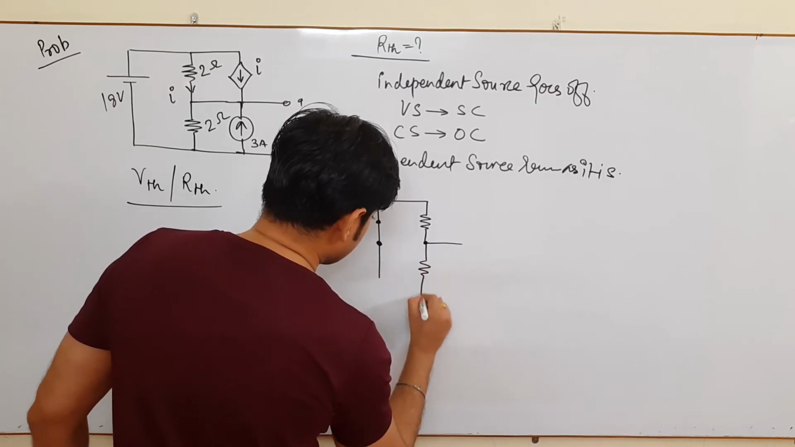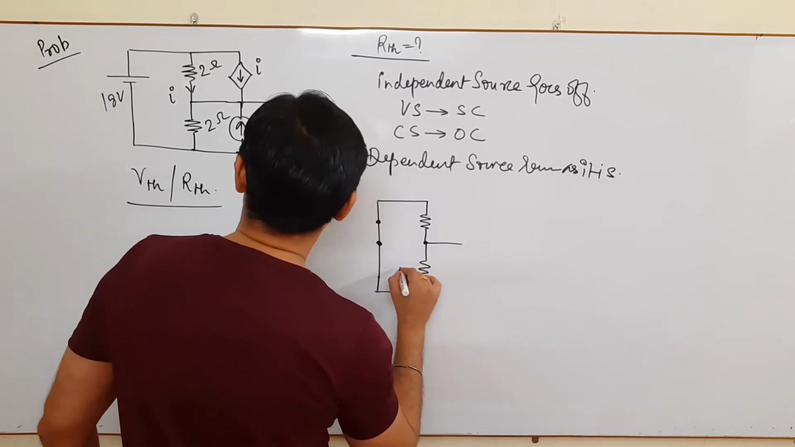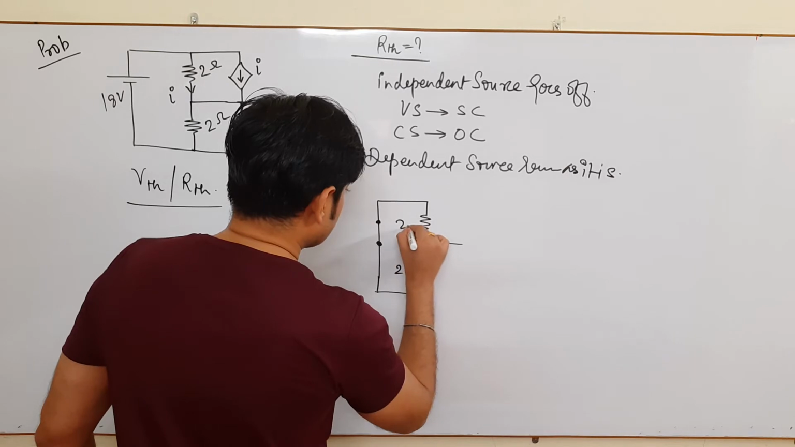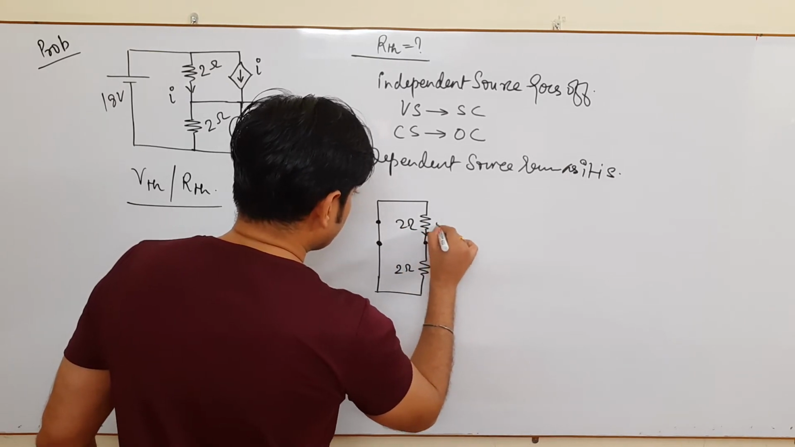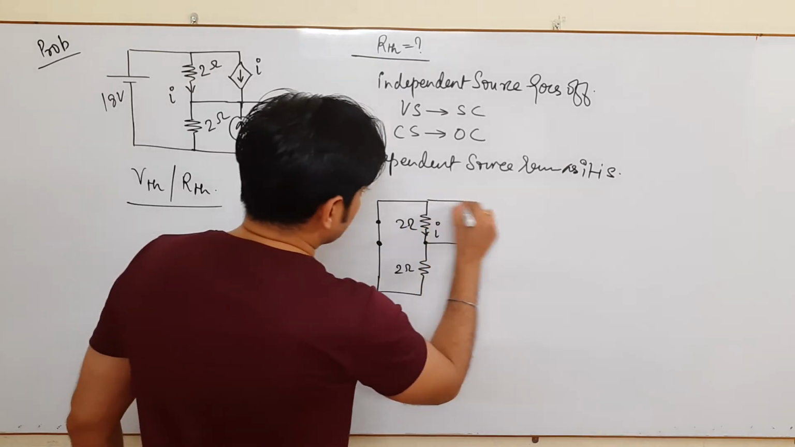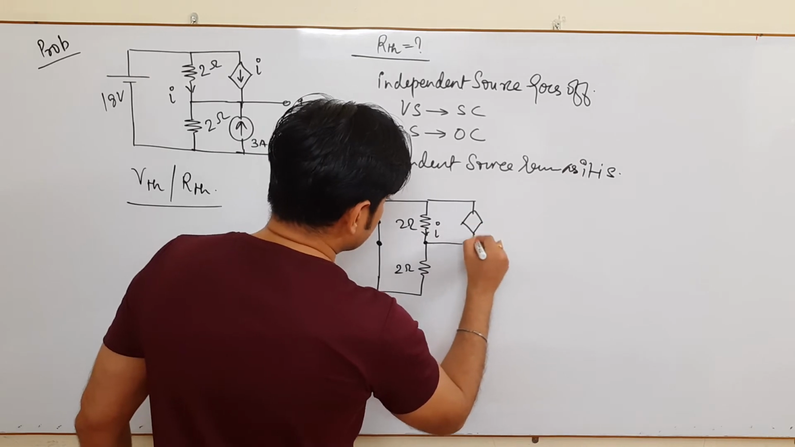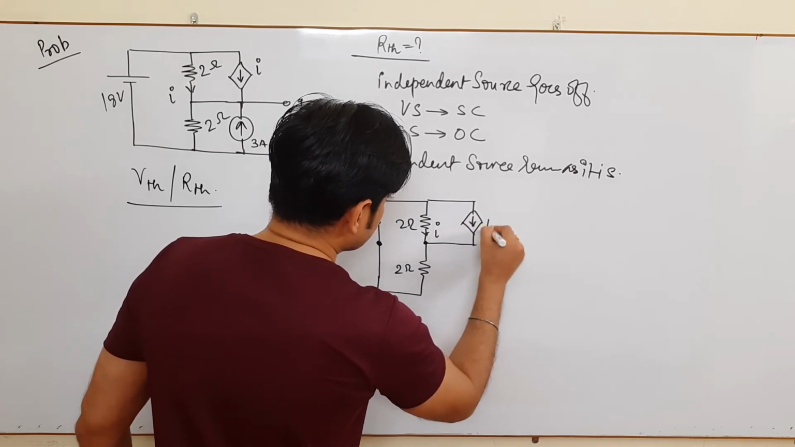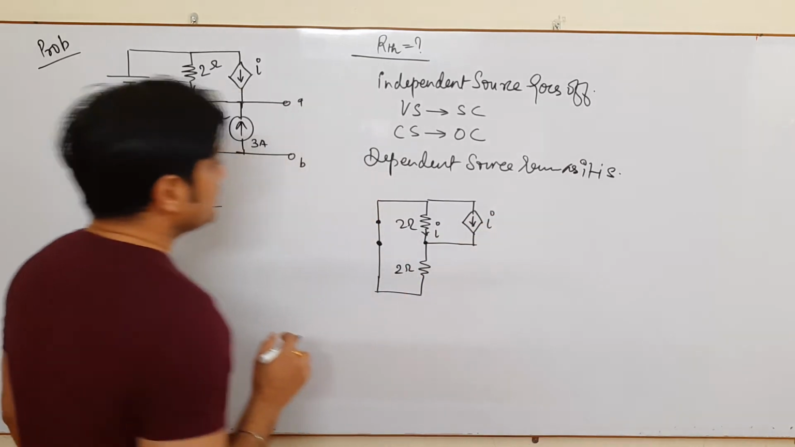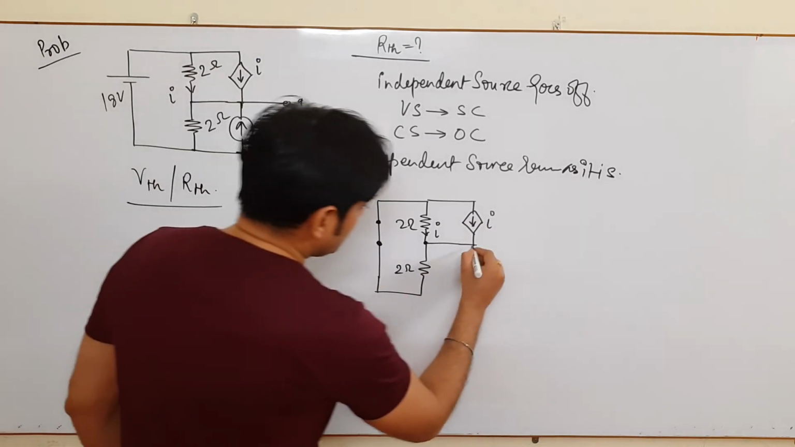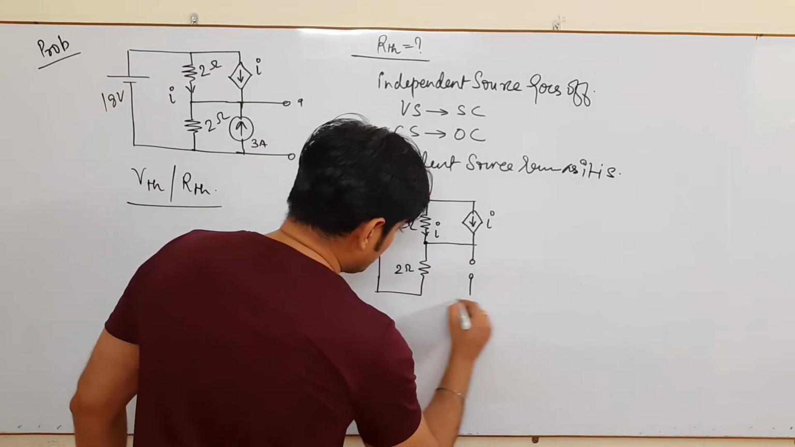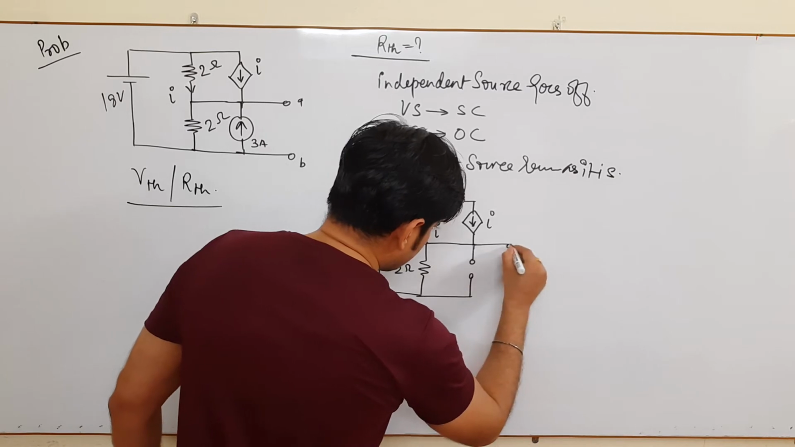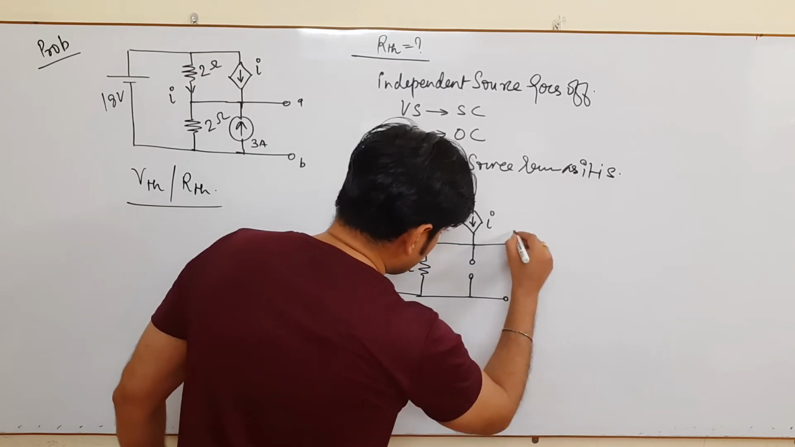Again this is your resistance, which is 2 ohm. It is also 2 ohm. Current flowing here is I. This is your dependent source. As I said, the dependent source remains as it is depending upon the situation in the network, and this current source gets open circuited, and this is your terminal AB.